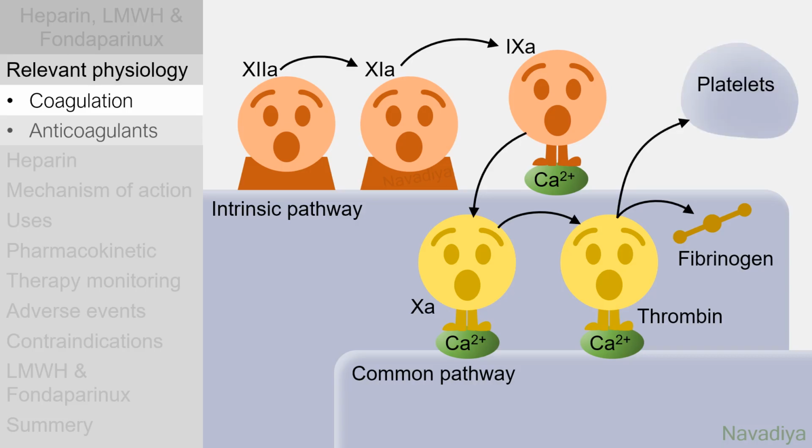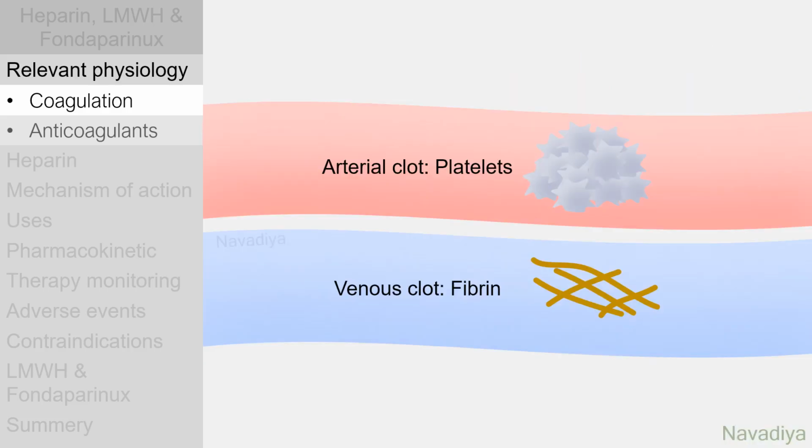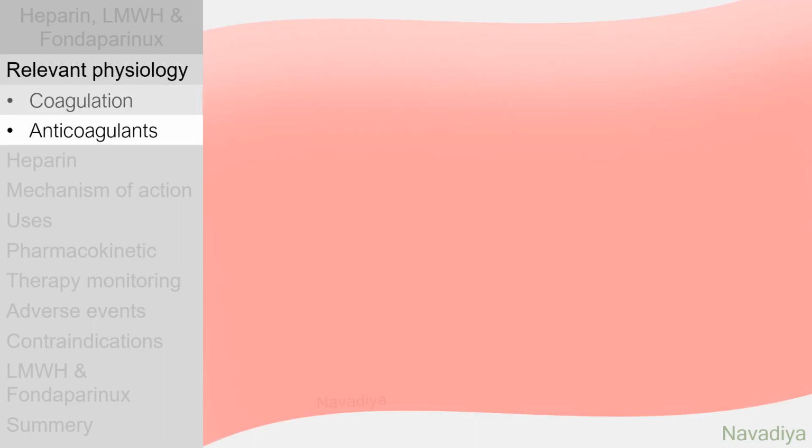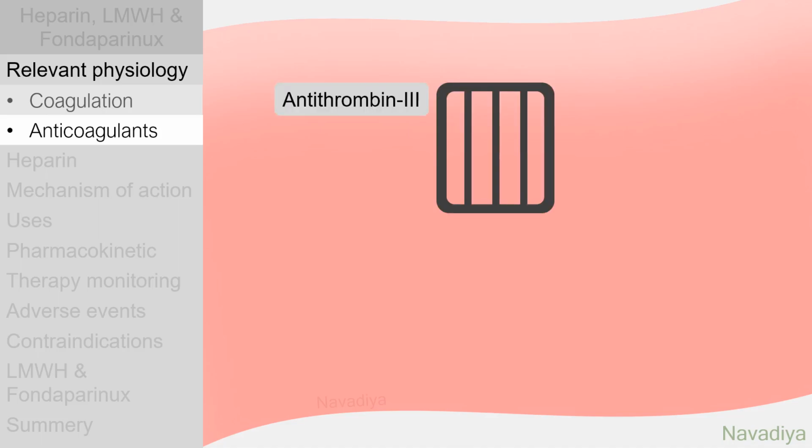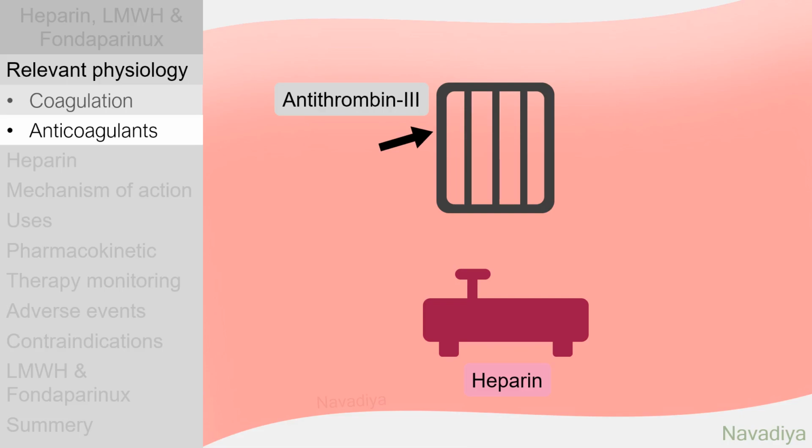Thrombin also contributes to activation of platelets for platelet plug formation. Arterial thrombi are rich in platelets and venous thrombi are rich in fibrin. Now endogenous anticoagulant factors. Here we have antithrombin 3 and heparin. Antithrombin 3 is a plasma protein released from the liver. It is a suicide inhibitor of active factor 10, thrombin, and factors 9, 11 and 12.